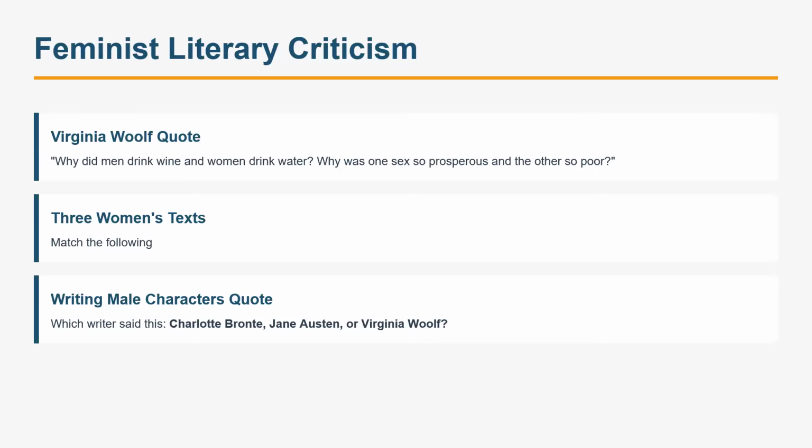Then there was another one on a post-colonial writer, Three Women's Text, written by Gayatri Chakravorty Spivak. I think if you had done this match the following question, you could have done all the questions. And there was another question on different writers who wrote male characters, Charlotte Bronte, Jane Austen, or Virginia Woolf. So that also was a very easy question.